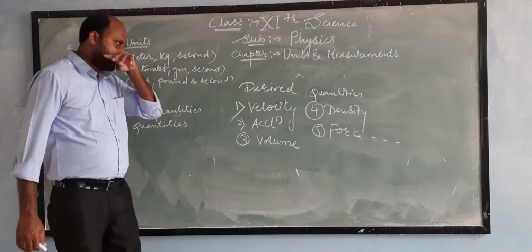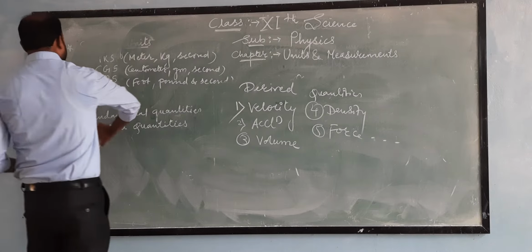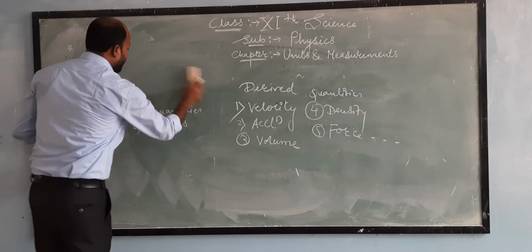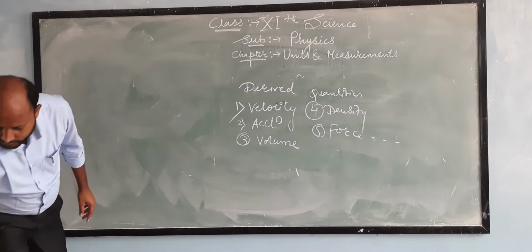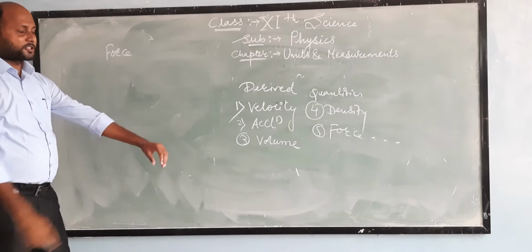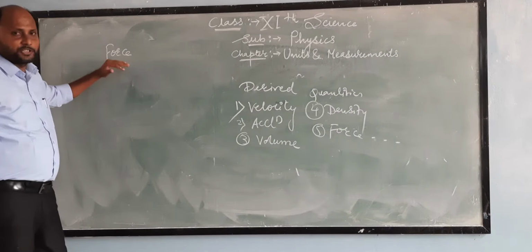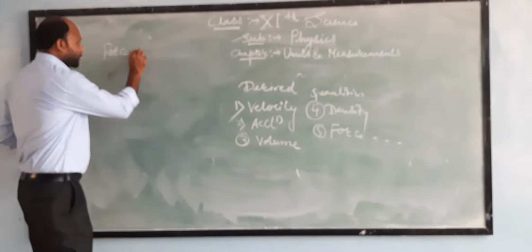To understand the concept of derived quantities, we have taken one example of derived quantities, which is force. Now, what is force?